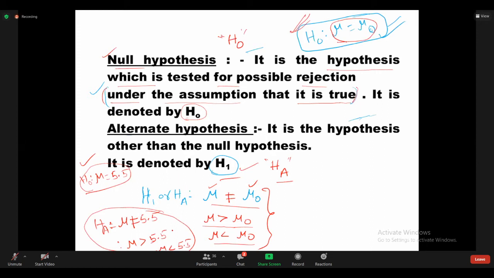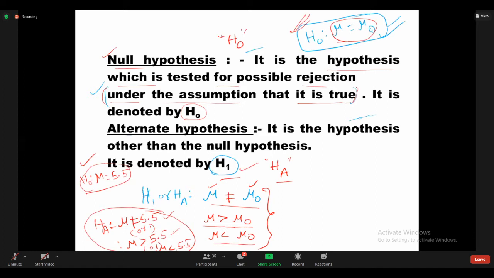Against that one, when you are writing the alternative hypothesis, you can take any one of these three, not all. Either this one or this one or this one, depending on the data. Only one of not equal to, greater than, or less than can be taken when writing the alternative hypothesis.